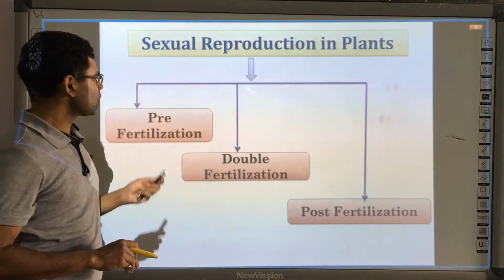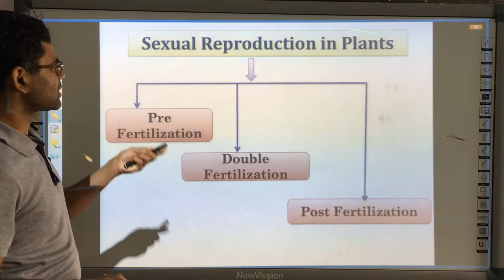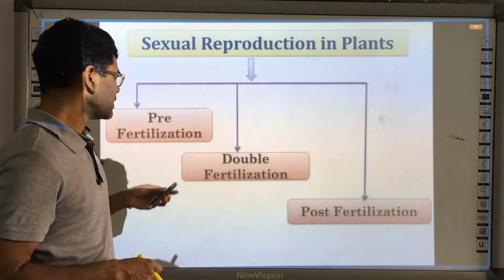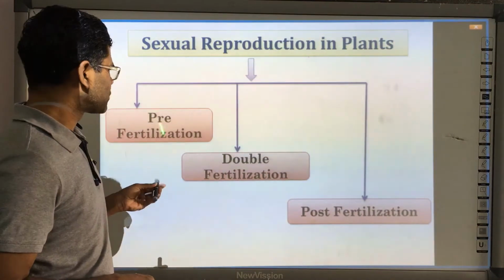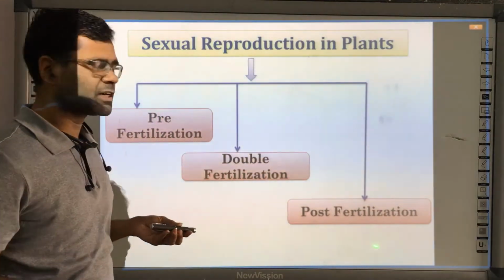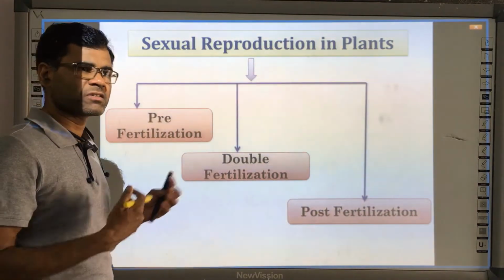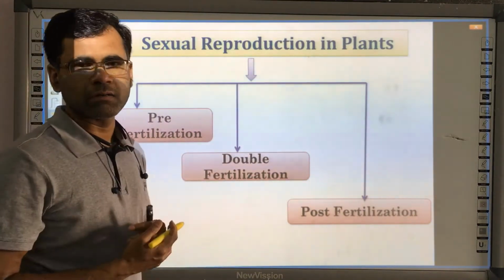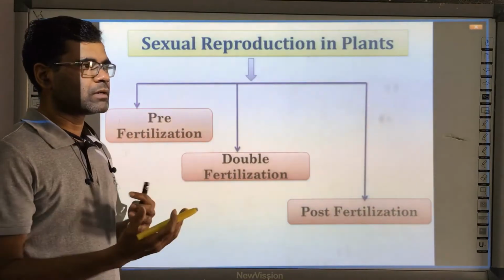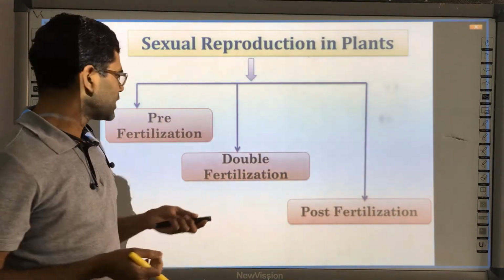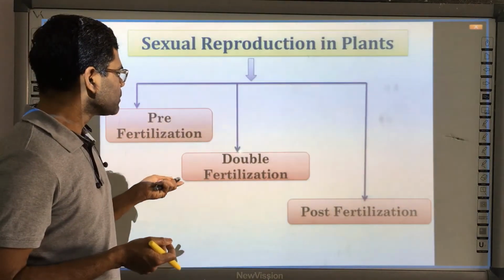This is again the same flow chart that you are watching from the last two videos. The whole chapter is divided into three parts: pre-fertilization, double fertilization and post-fertilization. In pre-fertilization there are various events: microsporogenesis, megasporogenesis, pollination and pollen-pistil interaction.